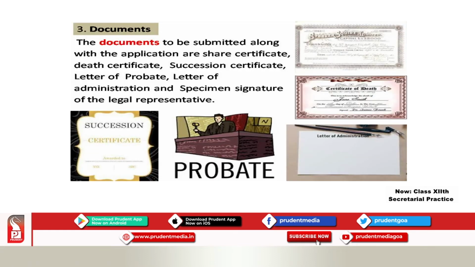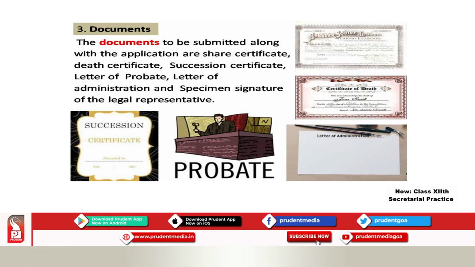Then third, now see, I have put all these various documents for you. I have put a picture so you can register it clearly in your mind. Now, when you intimate the company, you are the legal representative. First, you have to make an application. Along with the application, you can see the first certificate that is put over there, that is your share certificate.